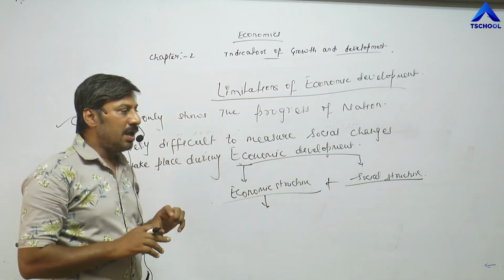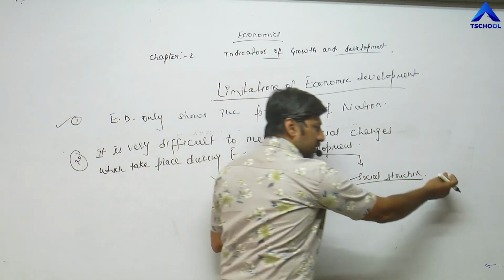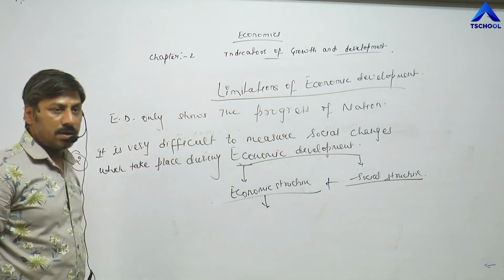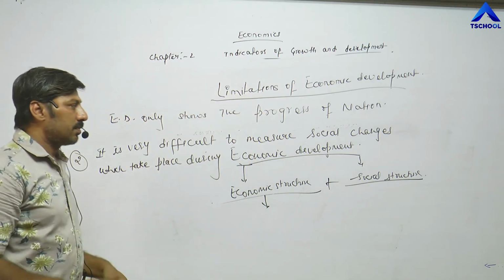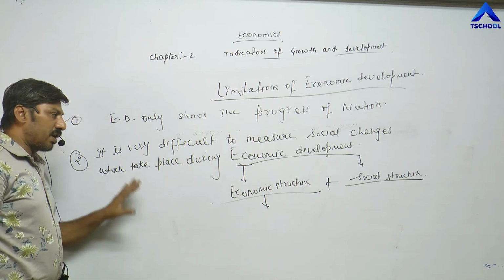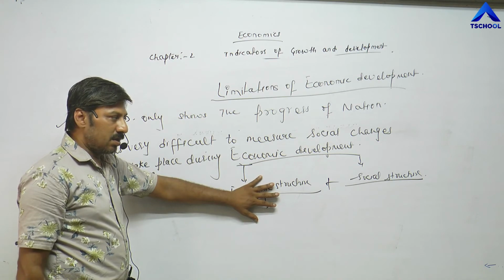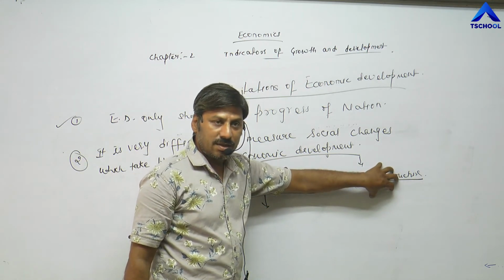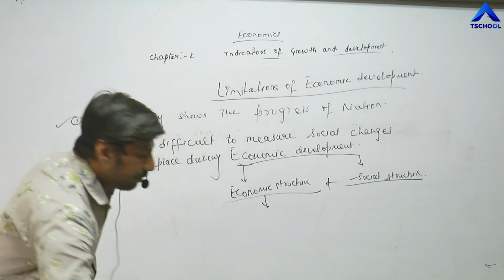That is one of the limitations of economic development. Changes from orthodox thinking and superstitions to modern thinking are also a part of economic development, but such development cannot be measured in terms of numbers. That's why it is very difficult to measure social changes. So far as economic structure is concerned, it can be easily measured, but social changes which happen in the society cannot be measured. This is one of the limitations.